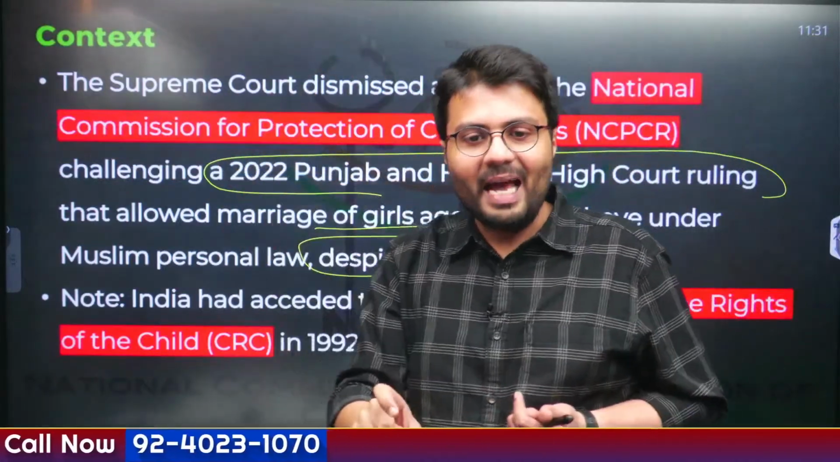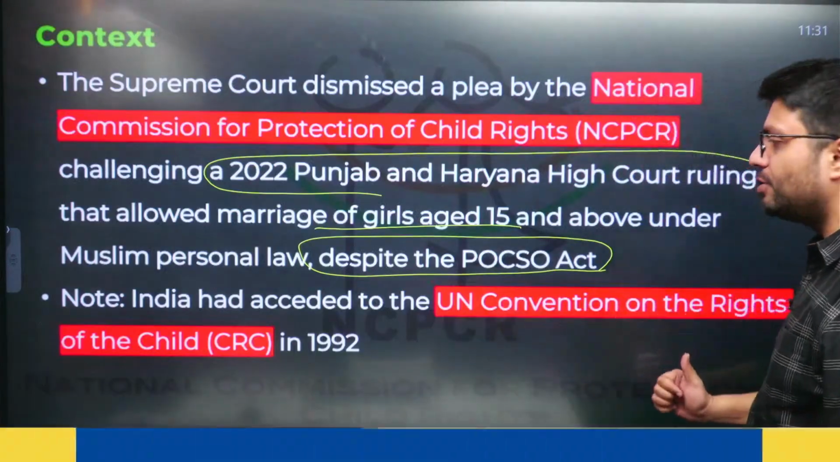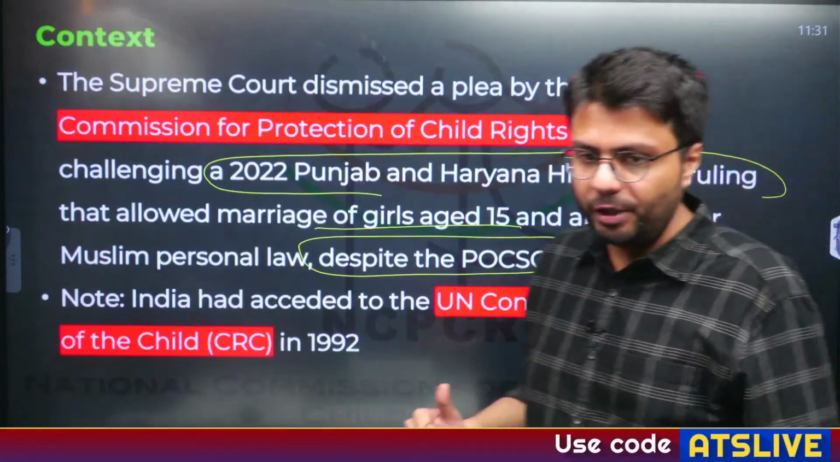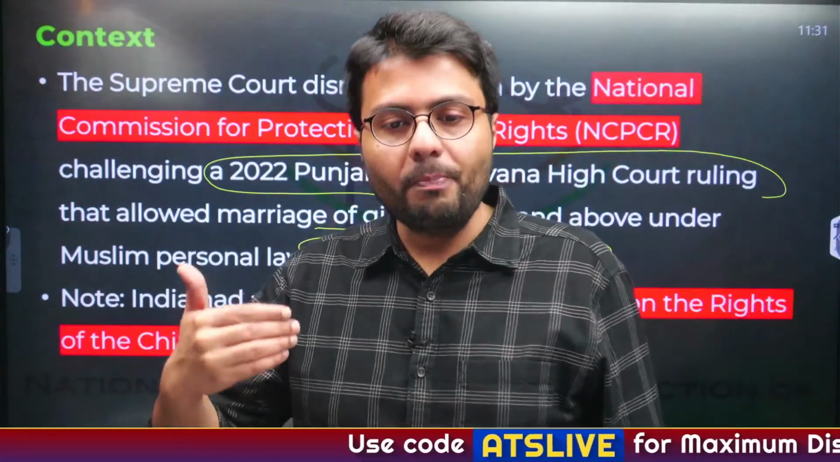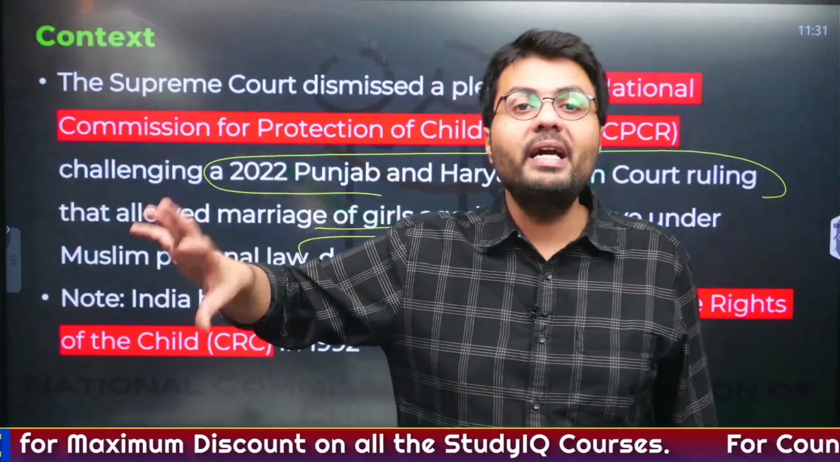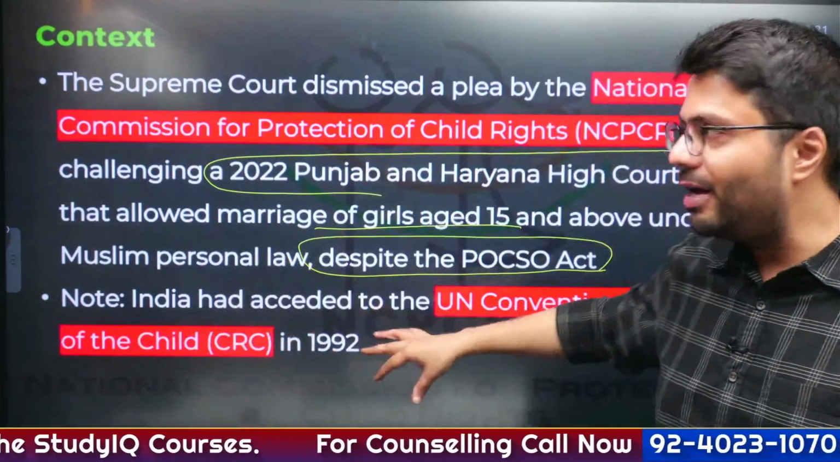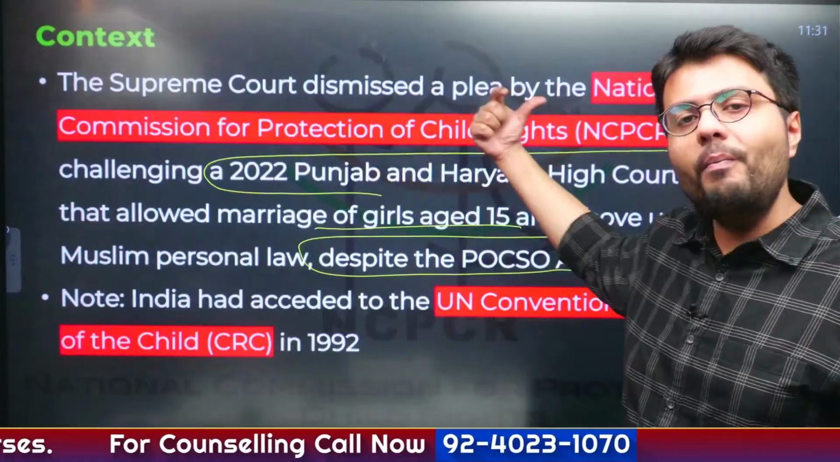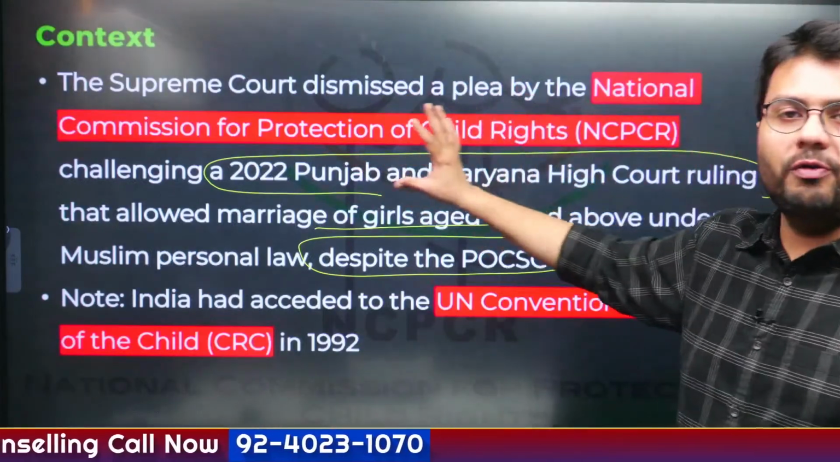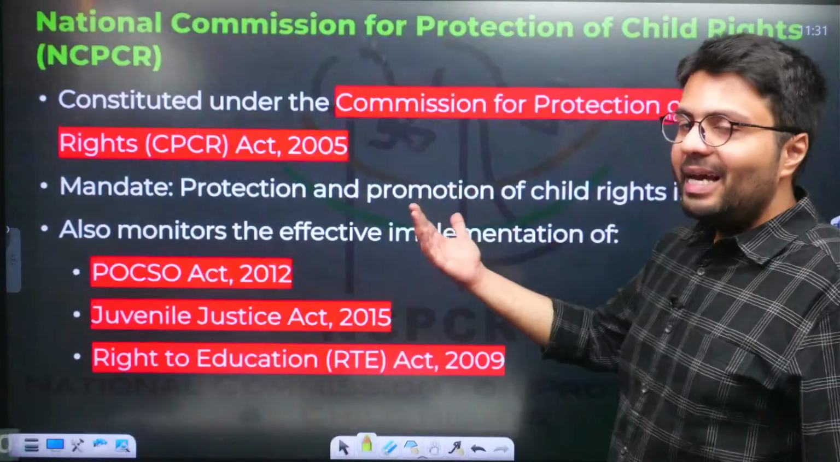Because India acceded to a particular UN convention, that is the UN Convention on the Rights of the Child, 1992. And once a country becomes a part of this UN convention, there is a requirement that this country should have a separate body which should take care and ensure the protection of child rights. So to follow this convention, the Government of India decided to form a separate body for protection of child rights, that is NCPCR. Now this is a statutory body.